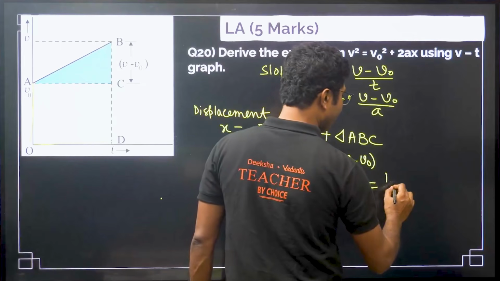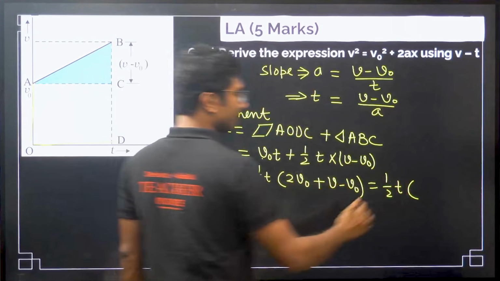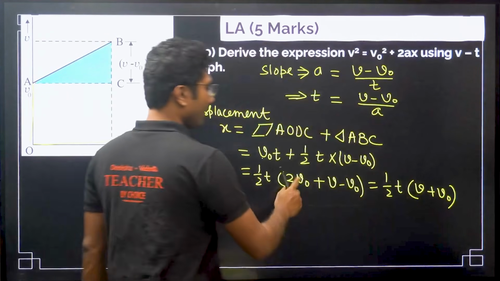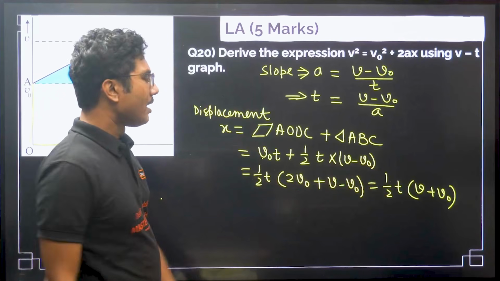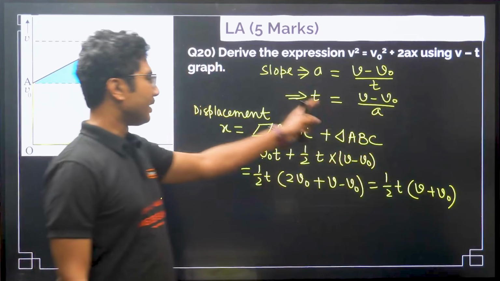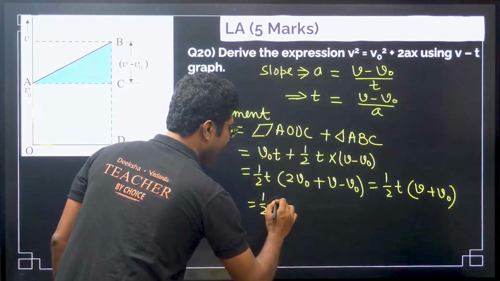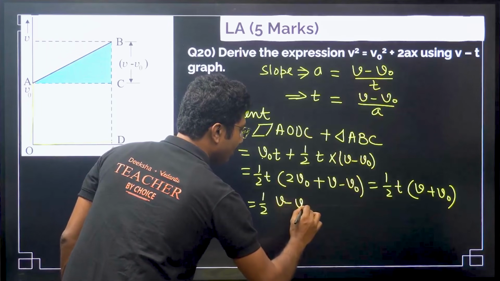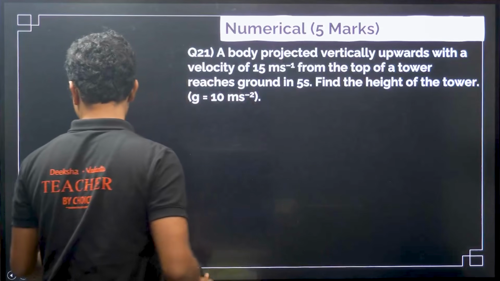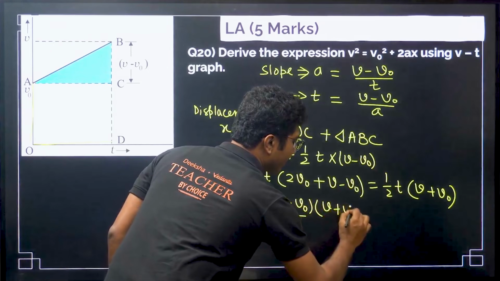So what is this equals to? This equals to half t. Now let's simplify. 2 v naught minus v naught, so it becomes v plus v naught. Okay, v naught plus v or v plus v naught. Now we have to put this value, time t's value, in this equation. So if we put this value over here, we get v minus v naught by a into v plus v naught.